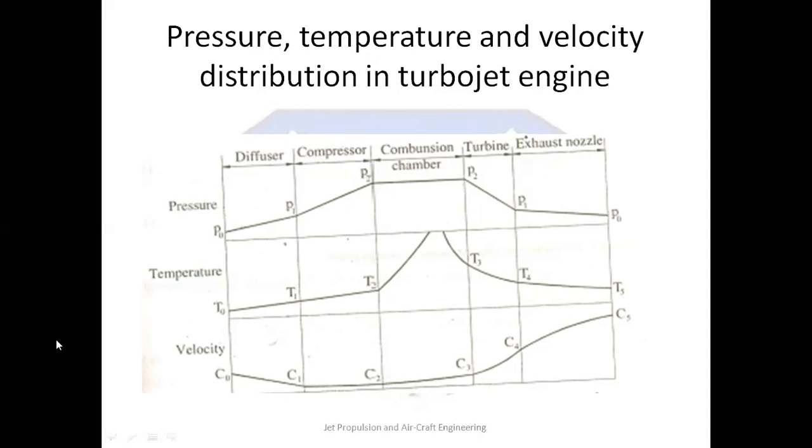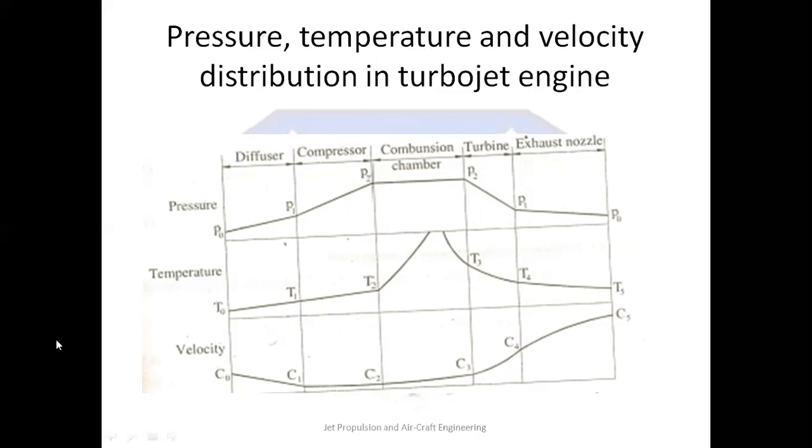If you look at the temperature, the initial temperature at atmospheric condition T0 is lower, that increases slightly in both the diffuser and compressor and reaches the highest limit in the combustion chamber during the combustion process. Then it reduces slowly from the turbine to the exhaust nozzle.